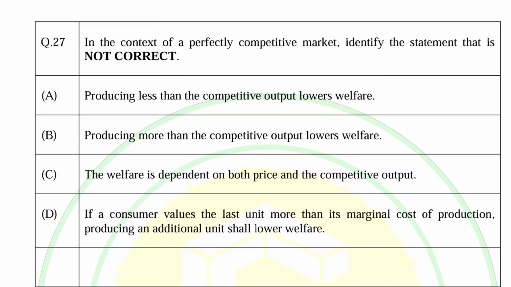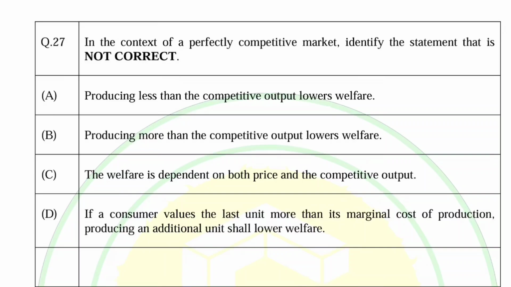In this video, we will do the paper analysis of GATE economics paper held in 2025, specifically of the mathematical portion. Okay, so first question is, in context of perfectly competitive market, identify the statement that is not correct. We need to find the statement that is not correct. So what happens in case of perfectly competitive market? Options are being given. Producing less than competitive output lowers the welfare.